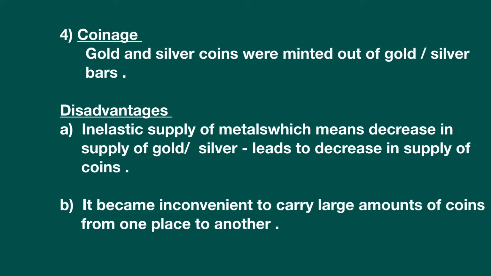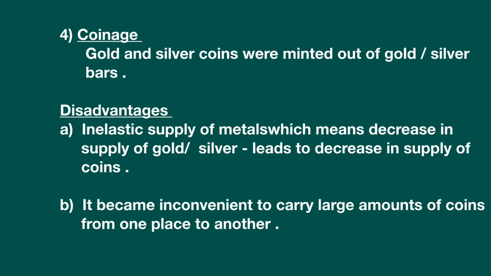Inelastic supply of metals, which means decrease in the supply of gold and silver leads to decrease in the supply of coins. So since coins were made from metals, if there was less supply of metals, then again there would be a problem and a decrease in the supply of money.